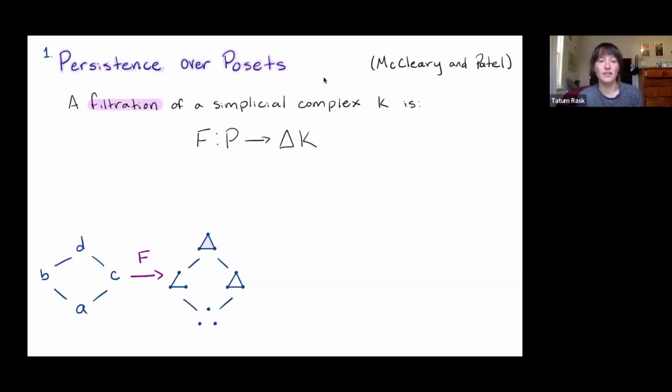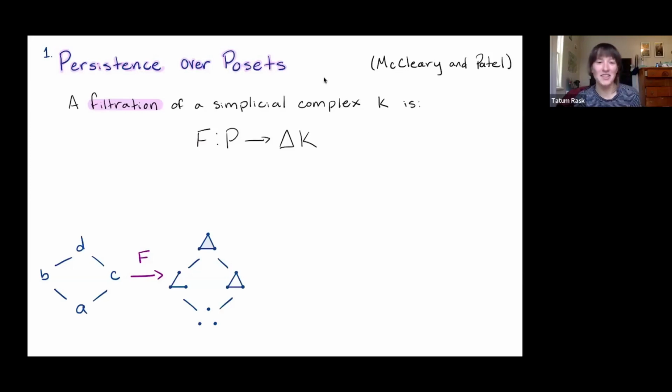So since it's a functor, this means that the inclusion maps have to respect the ordering from our poset. So as we move up through our Hasse diagram, we'll see that we have inclusion maps between our subcomplexes of K.